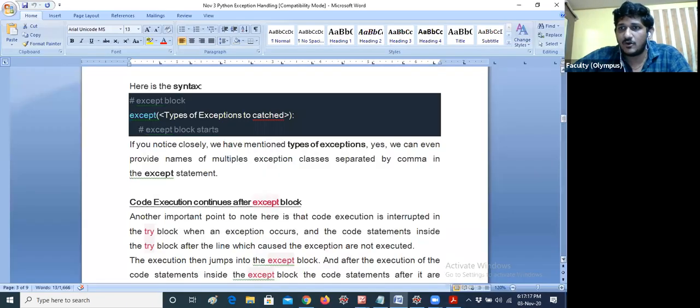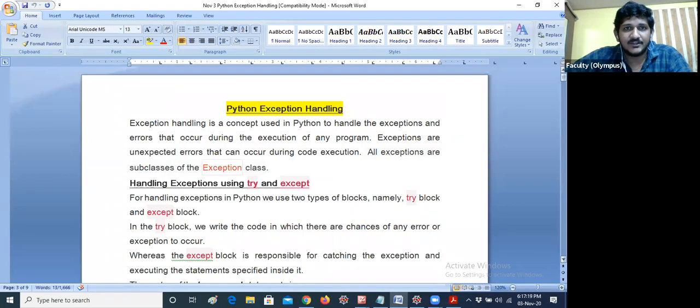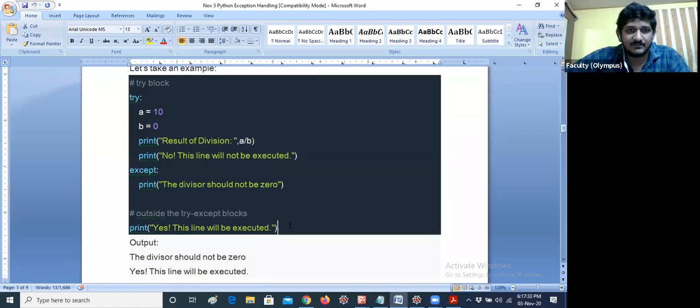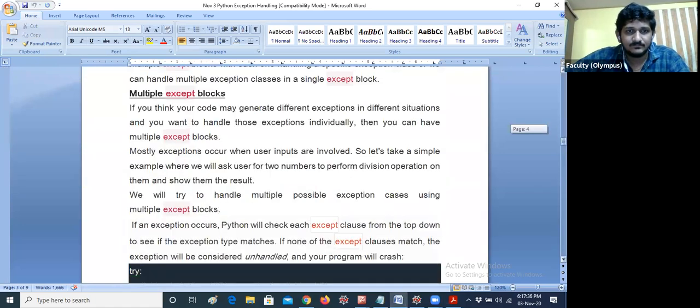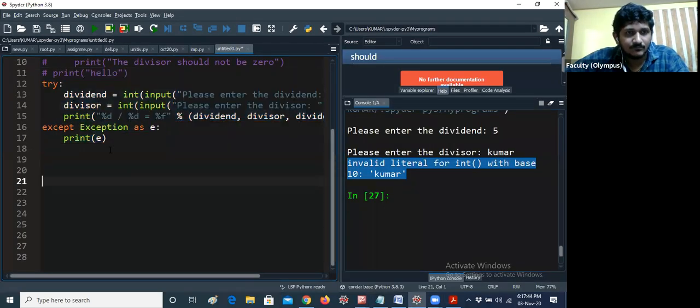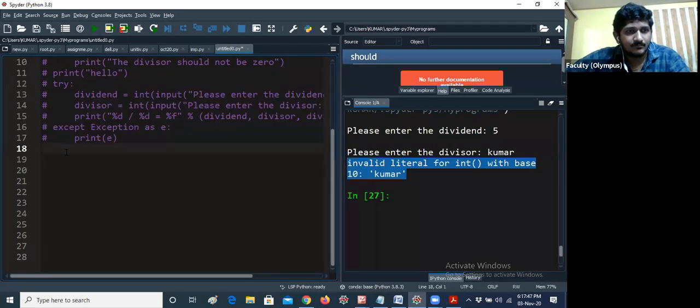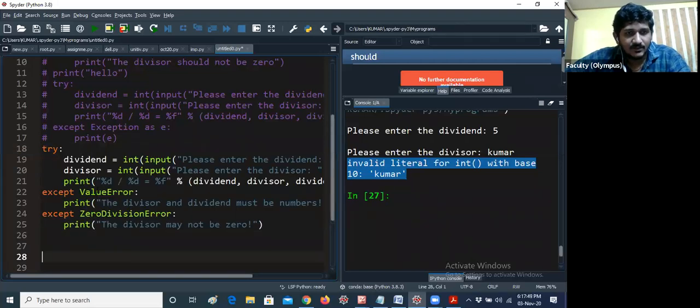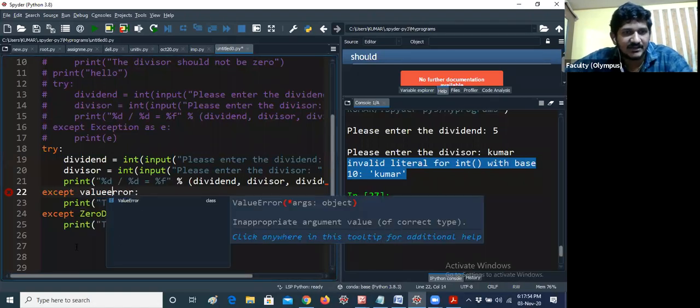So let me open this. You can see here, I already told you in the first, all exceptions are subclasses of the Exception class. For example, one minute guys, I'm giving the same example. I'm just copying the code. So I'm giving value error in small letters.